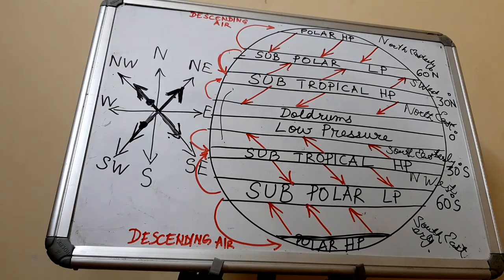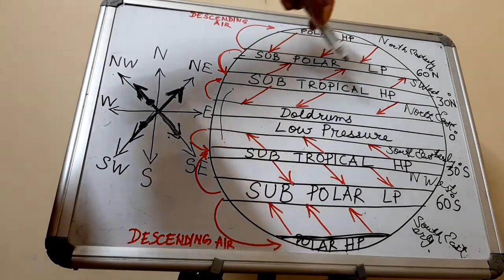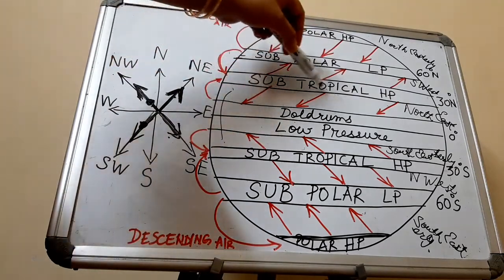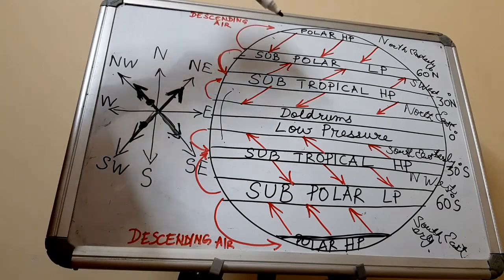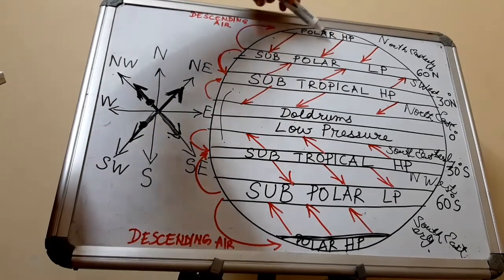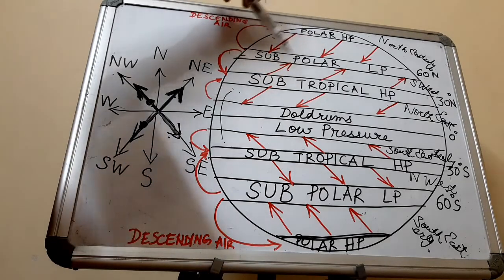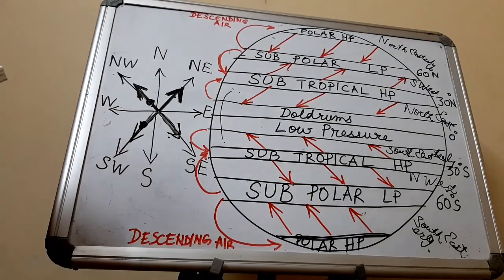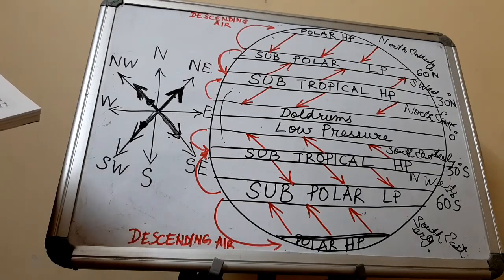Moving on to the next set of winds, that is the polar winds. You can see the direction of polar winds is almost the same as the trade winds. Just compare the direction of trade winds with the polar winds. Now they are cold winds because they are blowing from the polar regions. So wherever they blow, they will lower the temperature. And these are very variable winds because here the Coriolis force is maximum, so there is maximum variation in the direction of the polar winds.